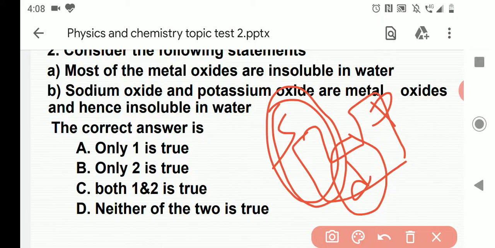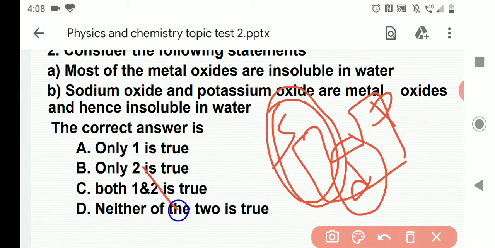And most of the metal oxides are insoluble in water. Why? Because iron oxide is not going to be dissolved in water. Only a few metals are there, in the S block, that dissolve in water.